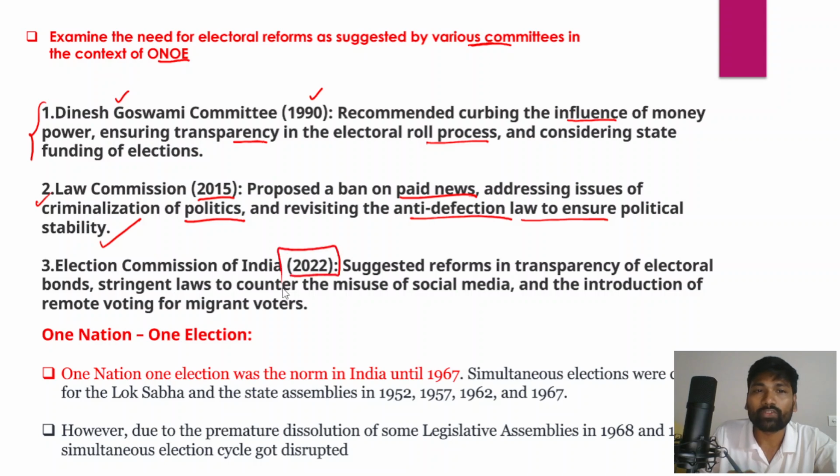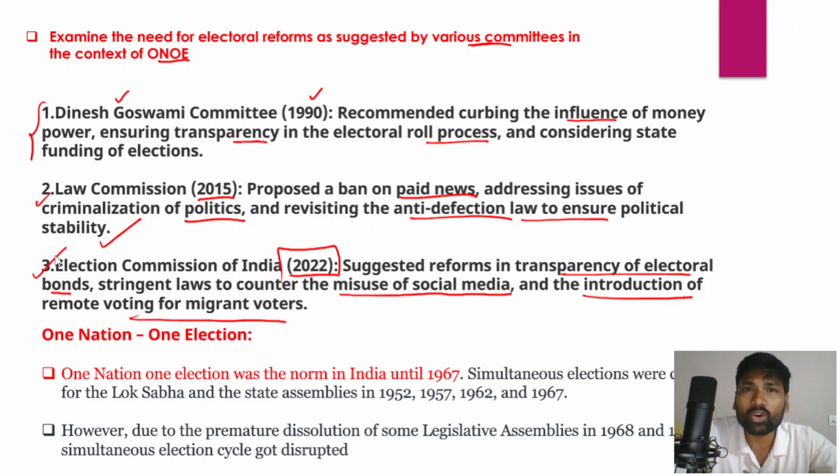And even the Election Commission of India in the year 2022 has suggested certain reforms in the transparency of electoral bonds, and in fact the Supreme Court itself has declared the electoral bonds unconstitutional because they violate the voters' right to know, the voters' right to information. And stringent laws to counter misuse of social media by different parties, and also introduction of remote voting for migrant voters. Now all these things are part of the One Nation One Election or different committees which have recommended these reforms, right? So what is this One Nation One Election?